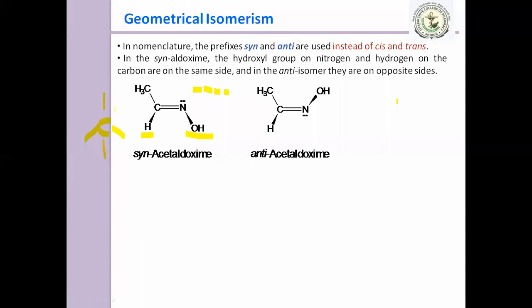If you visualize it, one is to the back side, one is to the front side, and two are in the same plane. If they are in the same plane, the solid bond is used. If they are on the front side, they are denoted by this broad bond. And if they are present on the back side, we show it by a dotted bond. Clear?